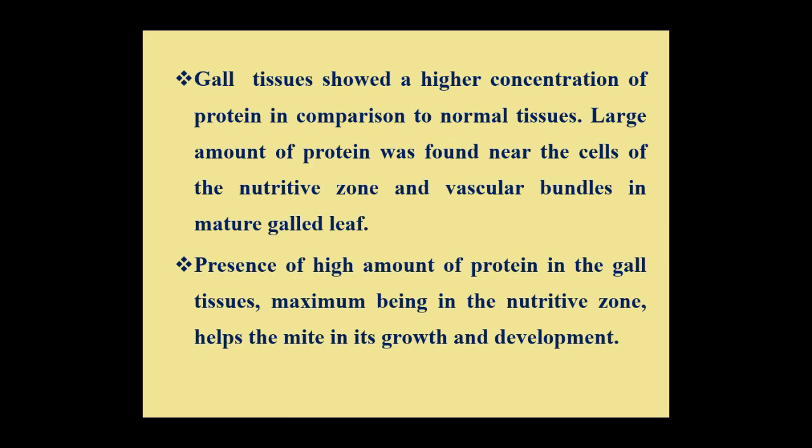Gall tissues showed a higher concentration of proteins in comparison to normal tissues. Large amount of protein were also found near the cells of the nutritive zone and vascular bundles in the matured gall leaf. The presence of high amount of protein in the gall tissues, and maximum being in the nutritive zone, helps the mite in growth and development.